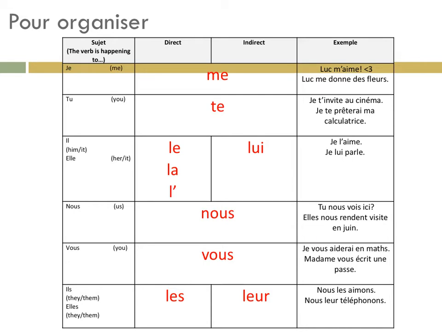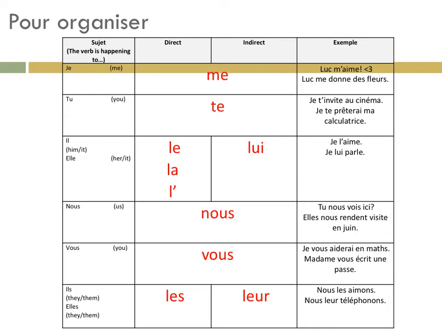Ici, je vous aiderai en maths. I will help you in math. Here, direct, because you're getting my help. Madame vous écrit une passe. Madame writes you a pass. Here, you're indirect, because the pass is the thing that I'm writing.